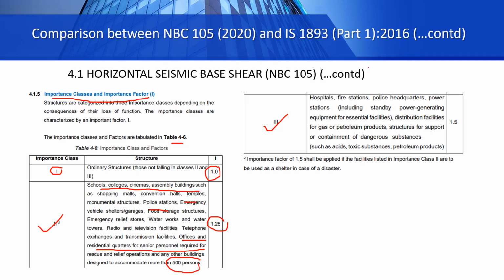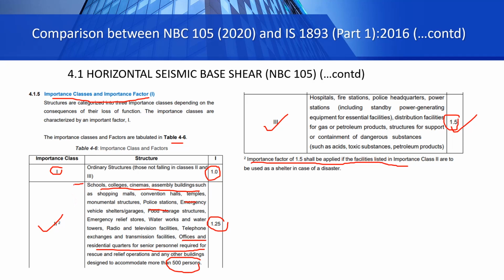And finally, the structures with the highest importance are hospitals, fire stations, police headquarters, power stations, and structures for support or containment of dangerous substances. For all of these critical and special structures, the importance factor is 1.5. And remember, our code says that importance factor 1.5 shall be applied if the facilities listed in importance class 2 are to be used as a shelter in case of a disaster.